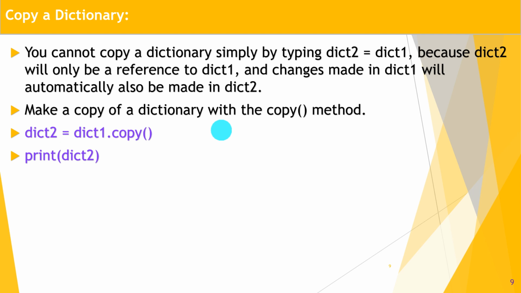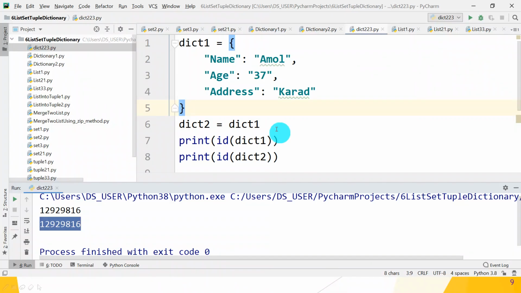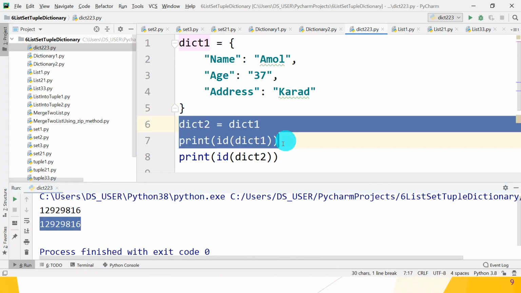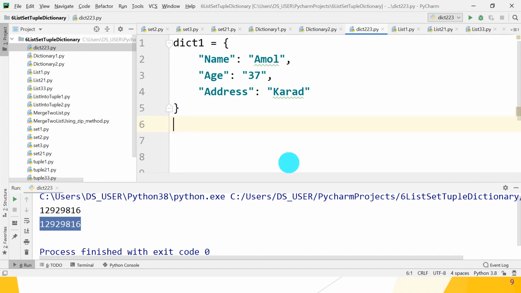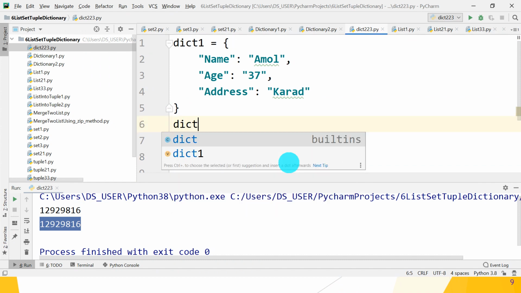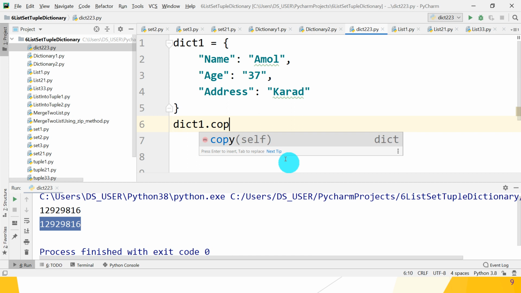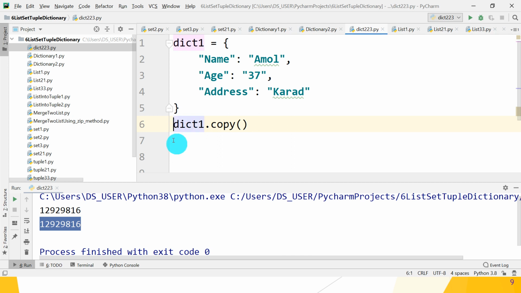So just move to the PyCharm IDE. Okay. So what do you want? The dict1.copy method. So copy. But you can assign that copy to which object reference? dict2. Great. And print.